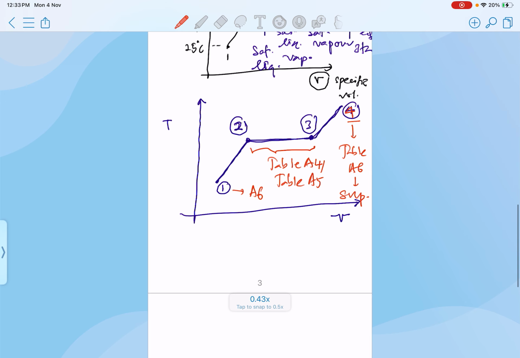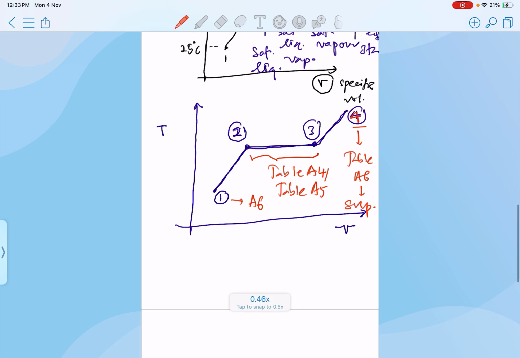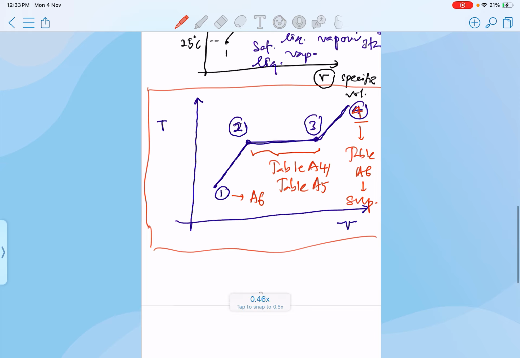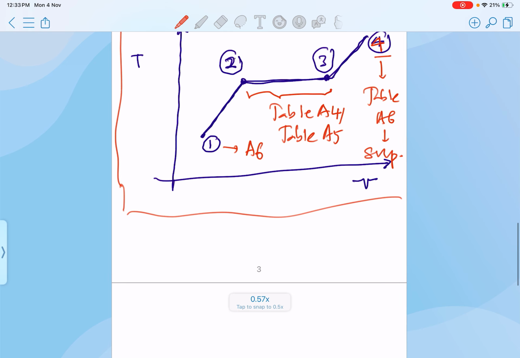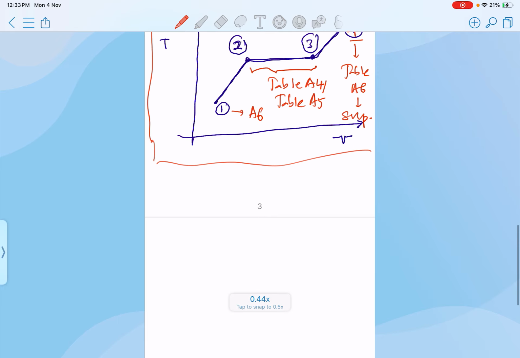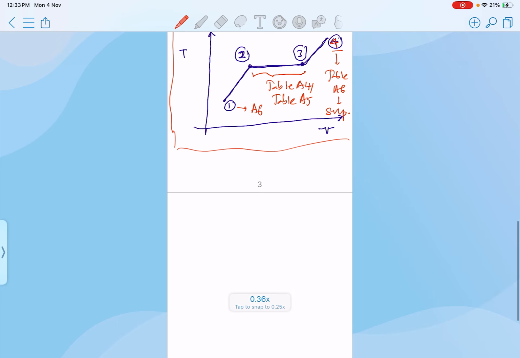I'm not going to show you how to read the steam tables here, but if you need my help on how to read the steam table, actually it should be straightforward. But let's say you need my help, do let me know, and then I can provide you with another video on how we read the steam table. So now let me redraw it.